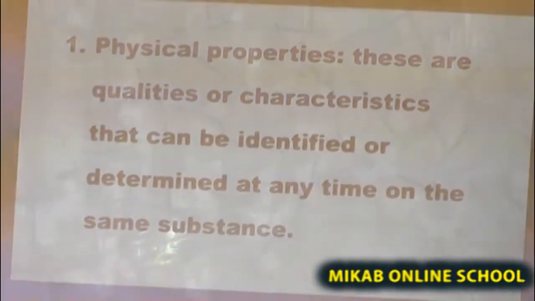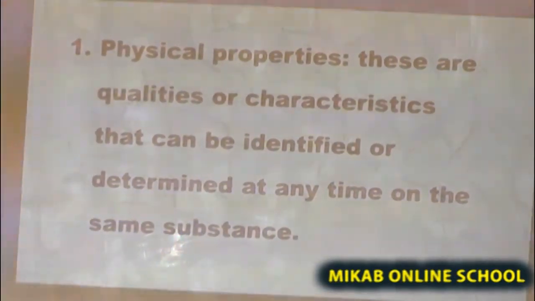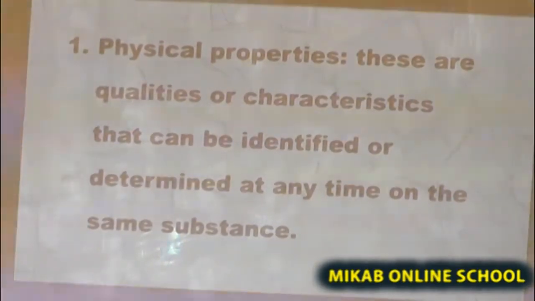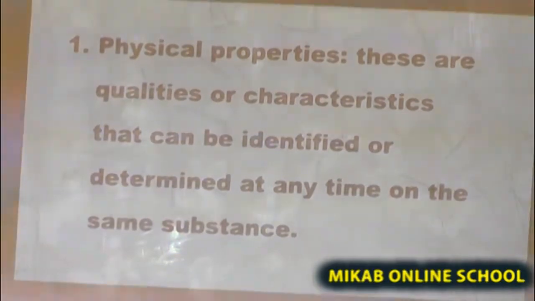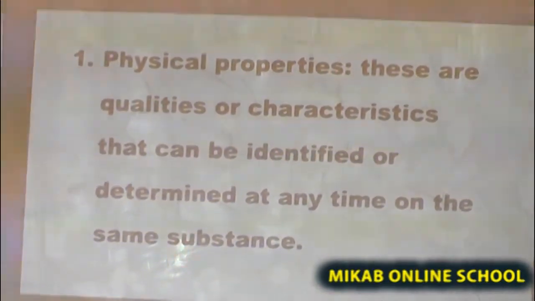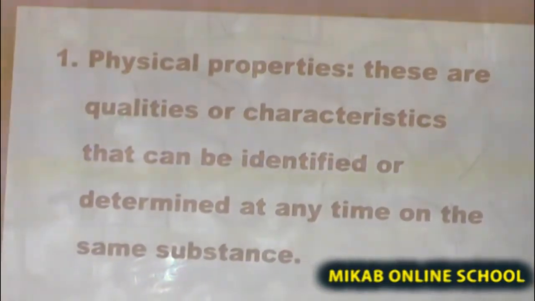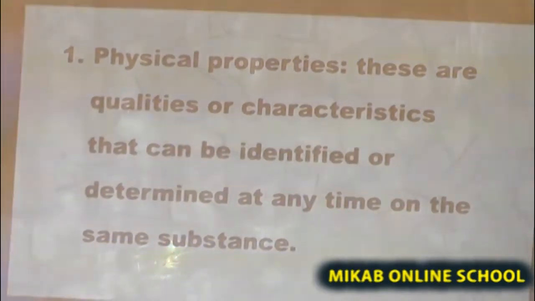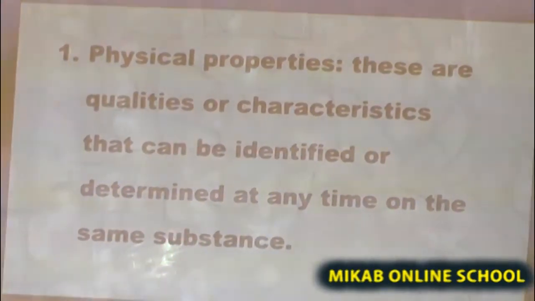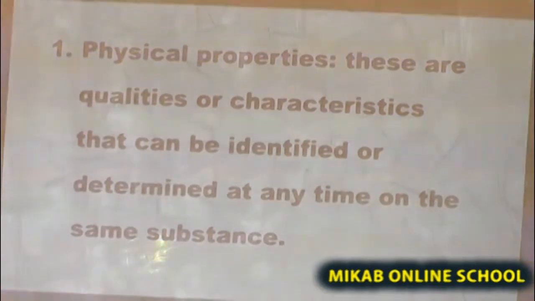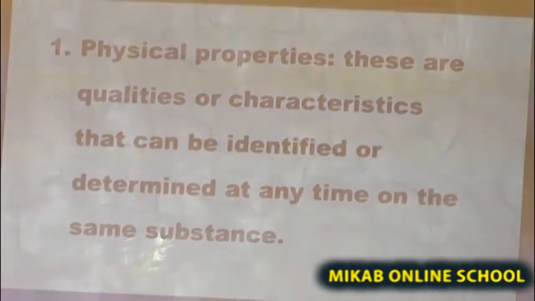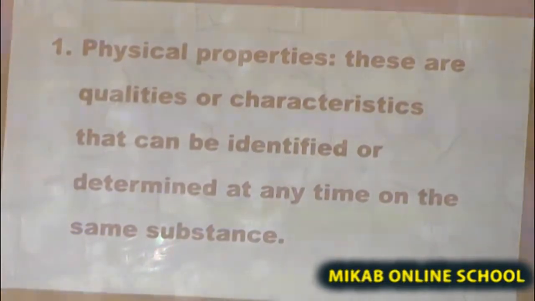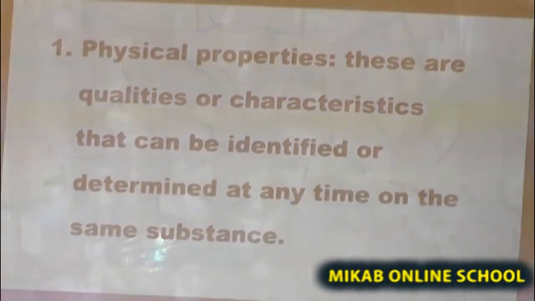What are physical properties? Physical properties are qualities, characteristics, and behavior exhibited by chemical substances, and these can be easily identified or determined at any given time using our